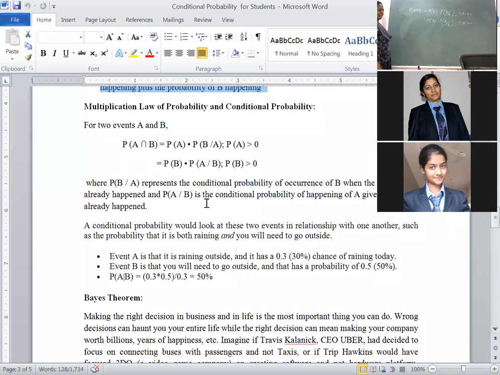Okay. They will ask the other way also in the final examination. For example, this conditional probability is also known as the posterior probability. Probability of A given B. In the denominator, which event happened earlier? B. Probability of B. Here A and B are two events, so the simultaneous happening of both is A intersection B. If you do cross multiplication, you will get the same: probability of A intersection B is equal to probability of B into probability of A given B.